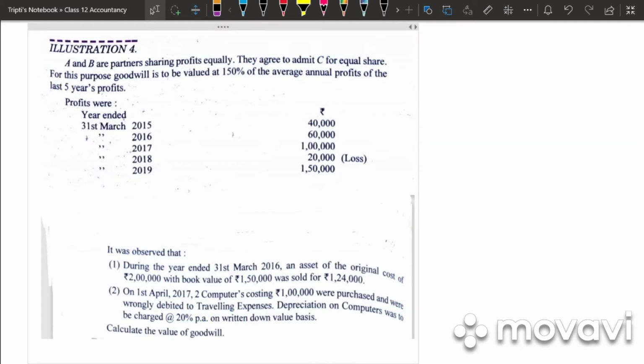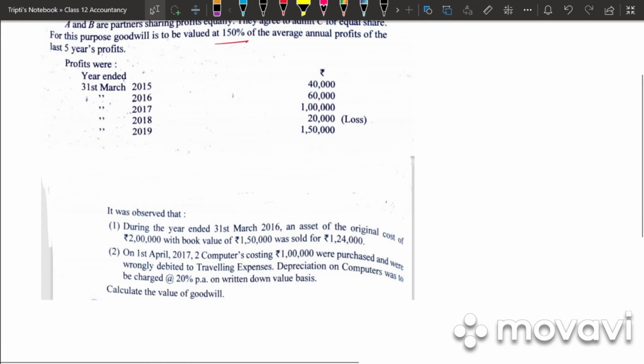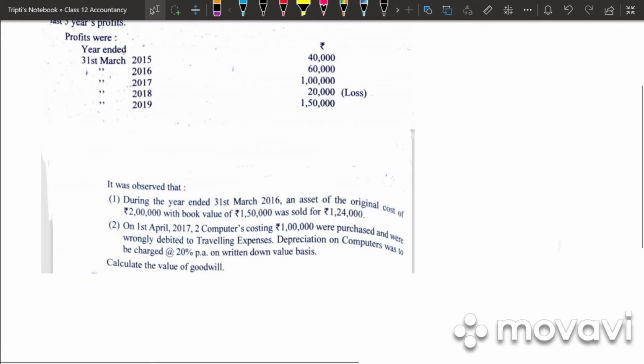Next let's go on to illustration 4. A and B are partners sharing profit equally. They agree to admit C for equal share. For this purpose, goodwill is to be valued at 150% of the average annual profit of the last 5 years. So they have given us the profit for 5 years, that is 15, 16, 17, 18, 19.